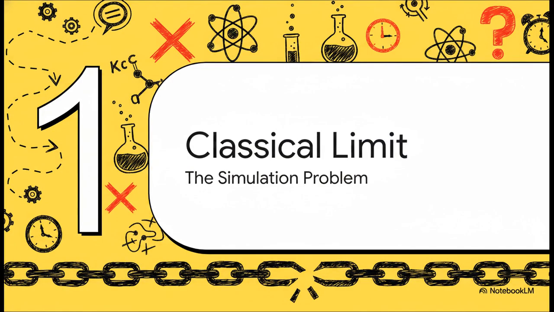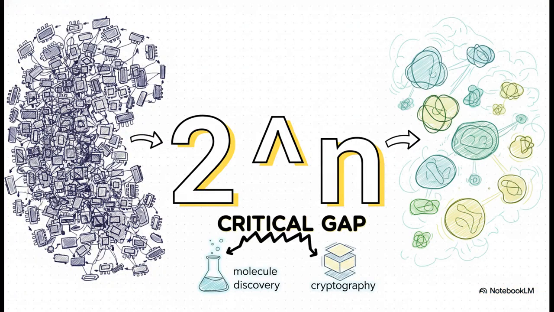Starting right off with Section 1, the classical computing limit, and specifically the simulation problem. Take a look at this little equation, 2^n. Back in 1981, Richard Feynman pointed out a massive simulation problem. If you want to simulate a quantum system, let's say a complex molecule for drug discovery with n particles, your classical computer needs 2^n resources.